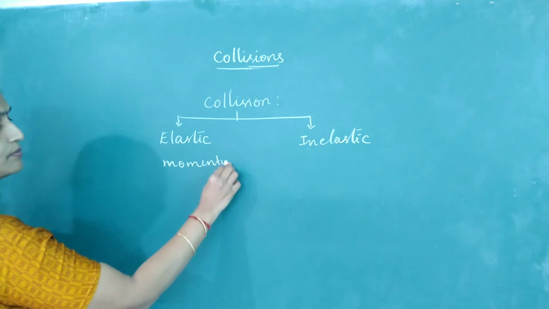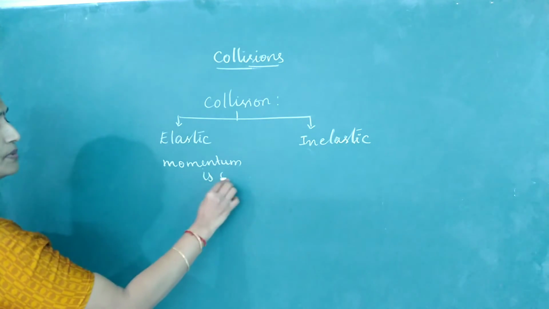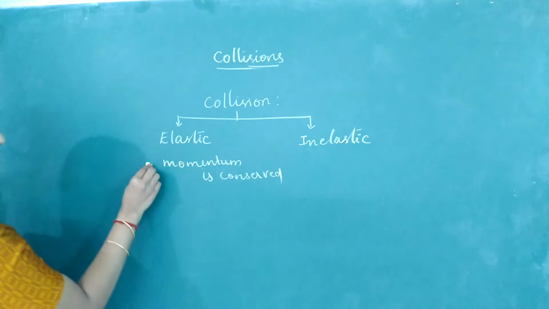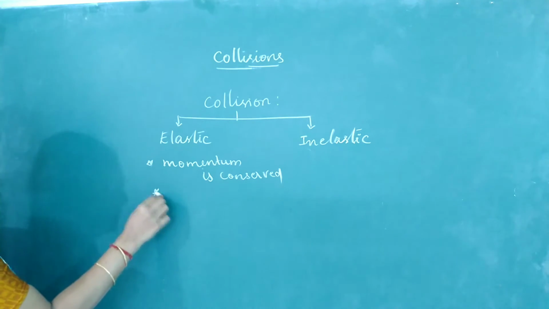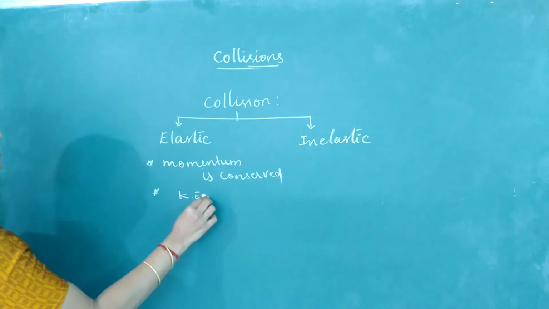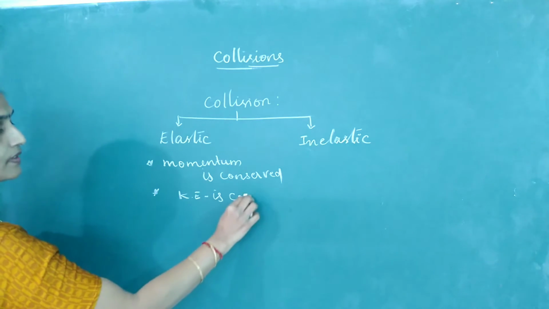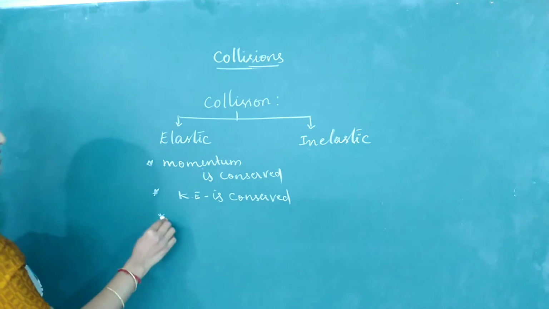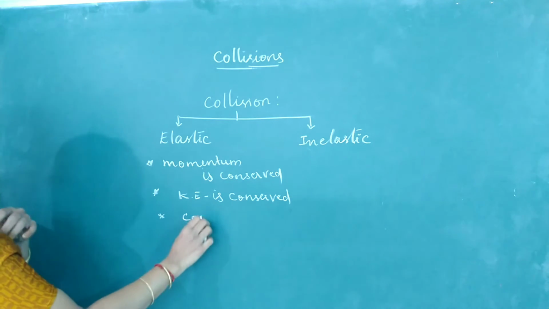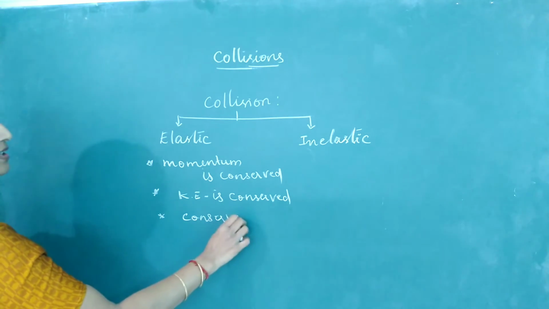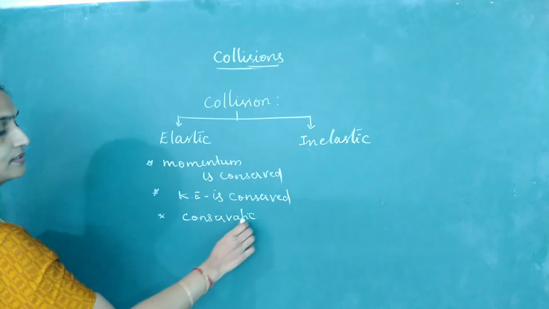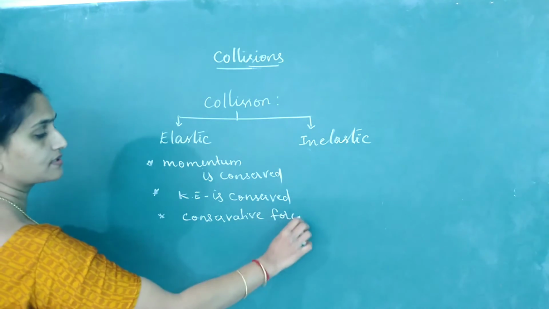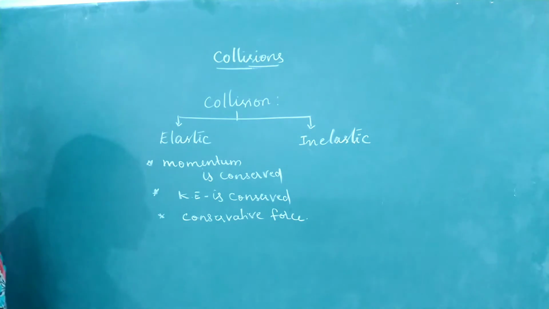The total momentum before collision should be equal to the total momentum after collision. The second condition is that kinetic energy is also conserved. For elastic collision, the forces acting on the objects are only conservative forces. If there are any forces acting, then the forces will be conservative. Only conservative forces can produce this elastic collision.